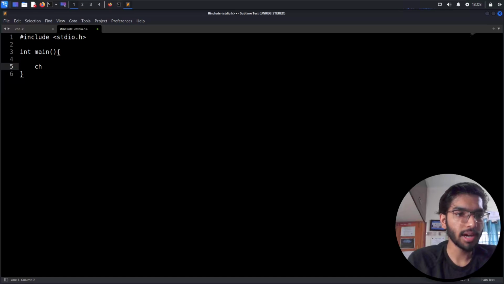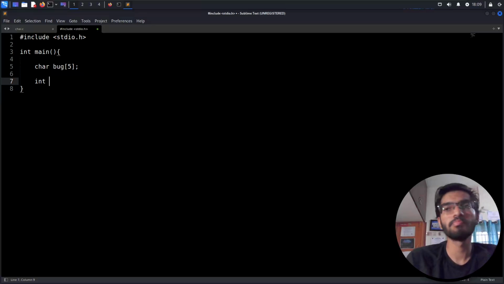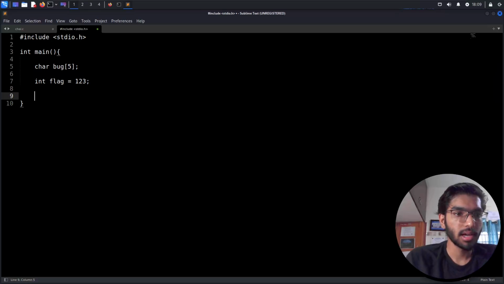Let me define a character buffer called bug with a stack limit, maybe up to 5. Let's also add a flag integer with some value like 123. So I'm going to printf, enter message.